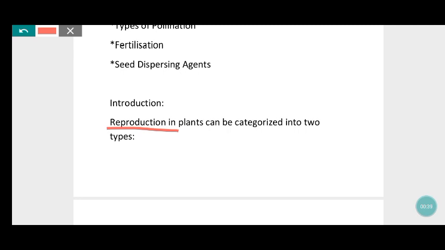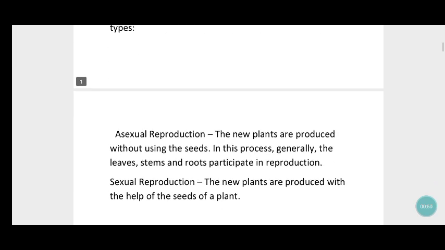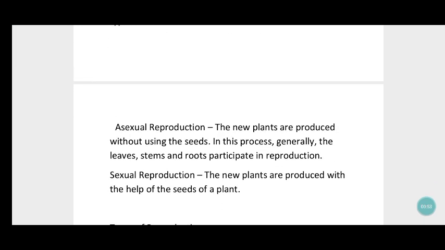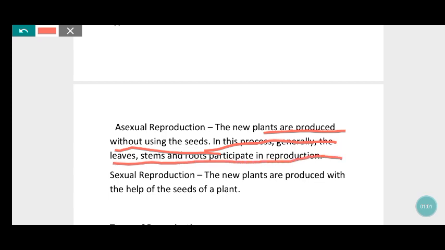Reproduction is nothing but the formation of new organisms from a parent cell. Reproduction in plants can be categorized into two types. These are asexual reproduction, where new plants are obtained without using the seeds. In this process, generally the leaves, stems and roots participate in reproduction. Just opposite, sexual reproduction is where new plants are produced with the help of seeds.